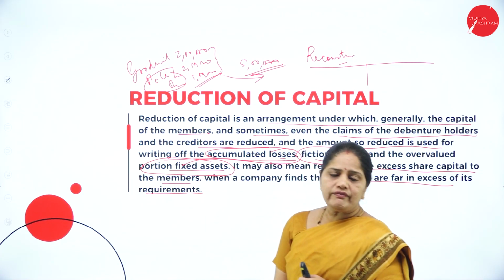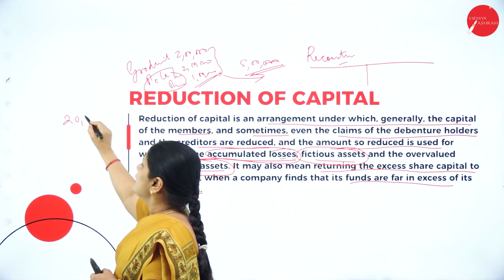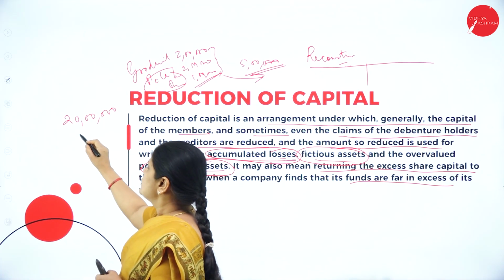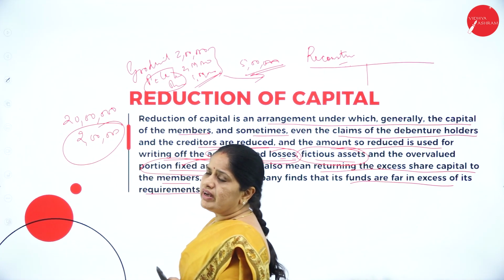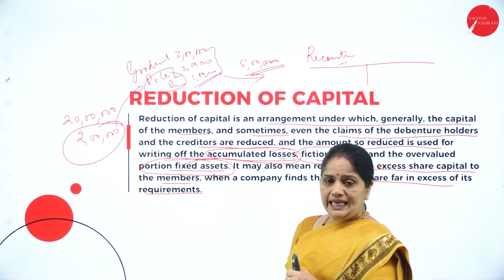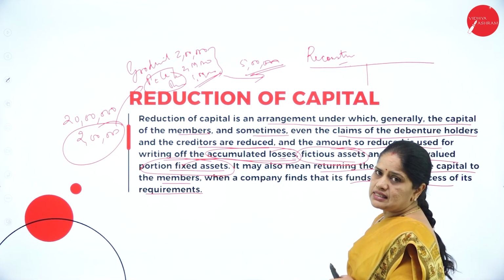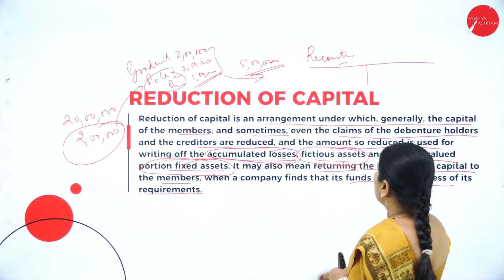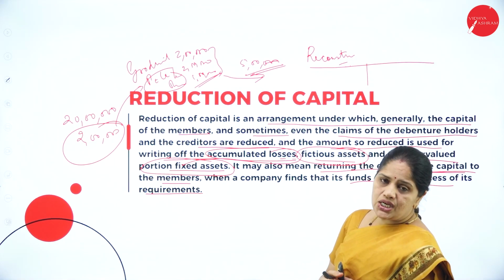Now what is this overvalued portion? Suppose you have a land and building worth rupees 20 lakhs. Now you find that it has been overvalued by 2 lakhs. So 2 lakhs is the overvaluation. This extra 2 lakhs, which is the overvaluation, you can write off with the help of the reconstruction account. So the overvalued portion of the fixed assets can be written off by debiting it to the reconstruction account. It may also mean returning the excess share capital to the members.